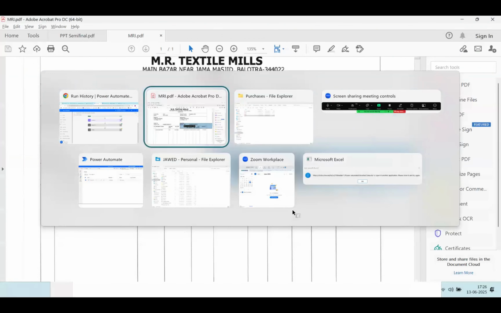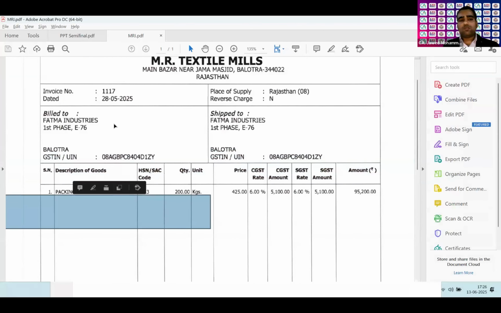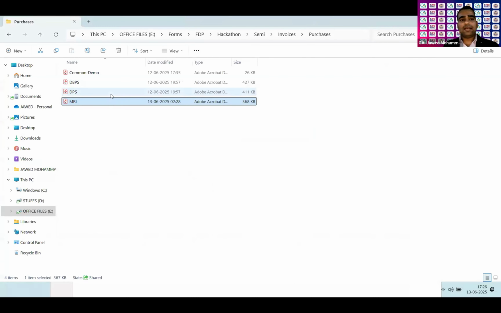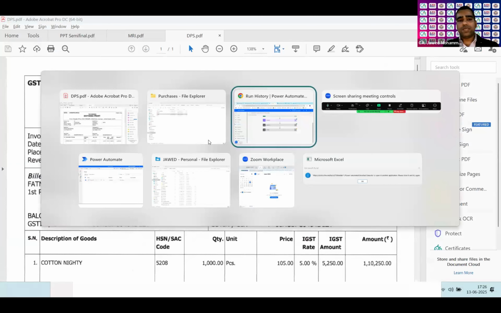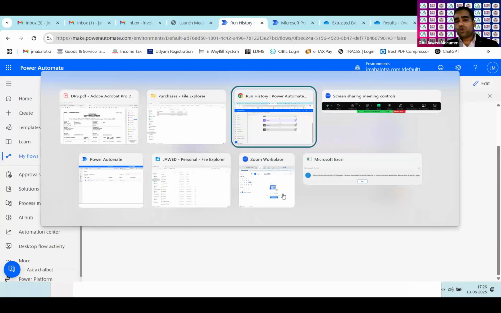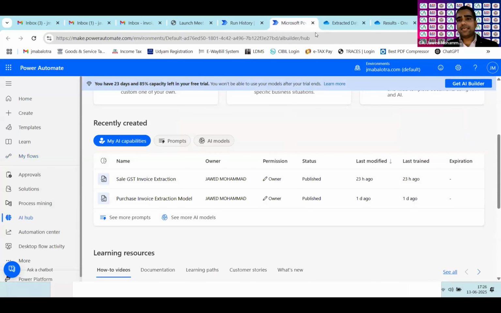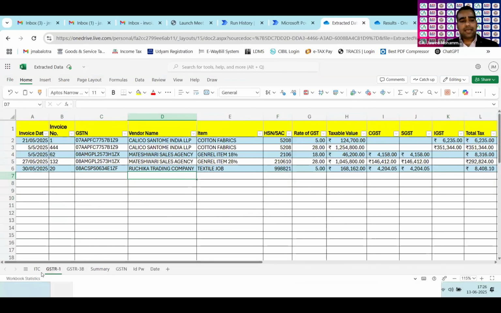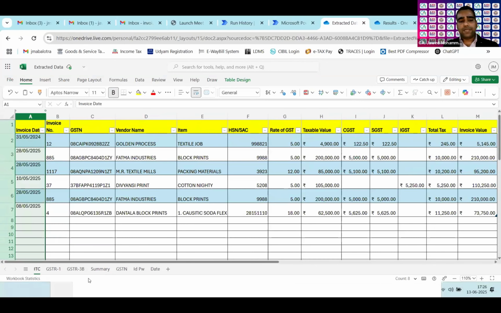Okay, sir. So this is the invoice that has been extracted, and you can see this is an image invoice. And again, these are all the invoices that have been extracted and successfully pasted in the Excel itself. And this flow is running, and you can see that sales invoices are also getting uploaded over here, and ITC ledger is complete.